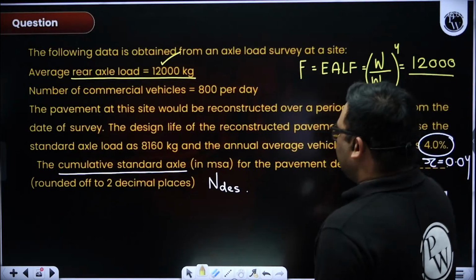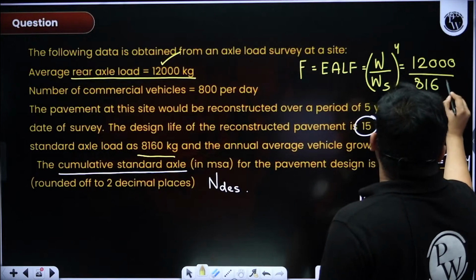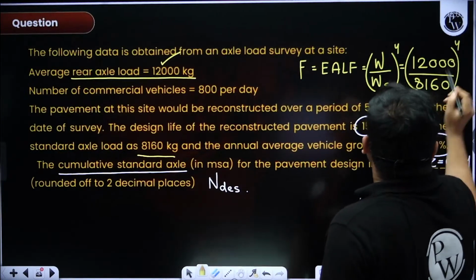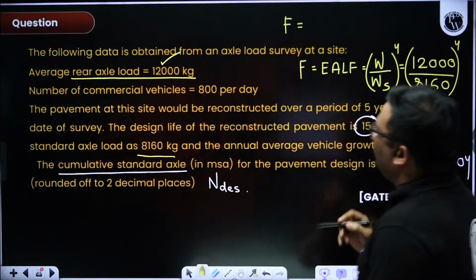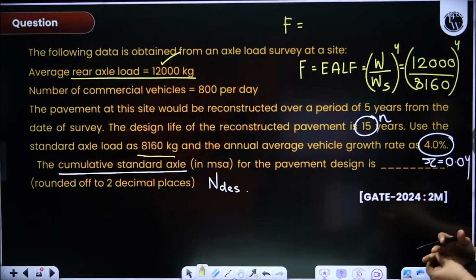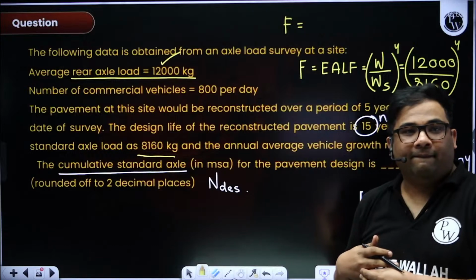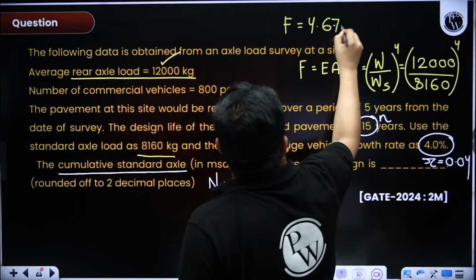Now they have mentioned the standard axle load also here, 8160. So we'll take that value. How much is the vehicle damage factor you're getting? 4.676. I'm getting 4.676.